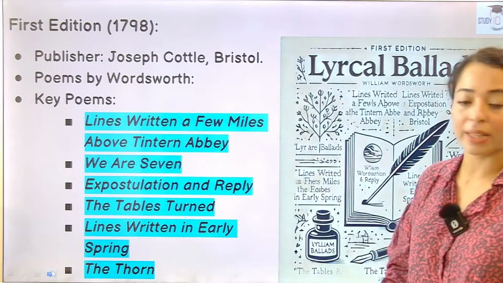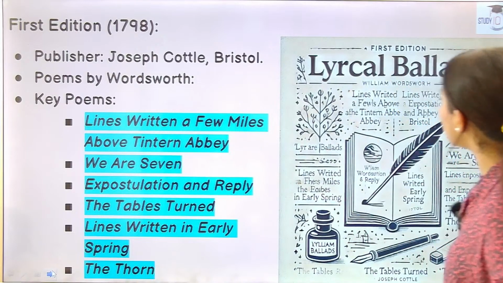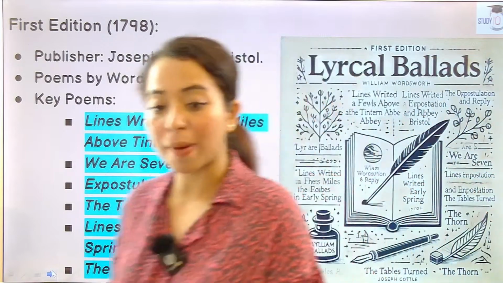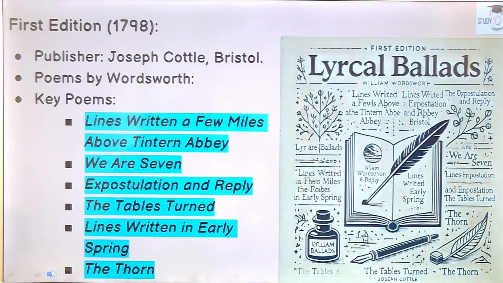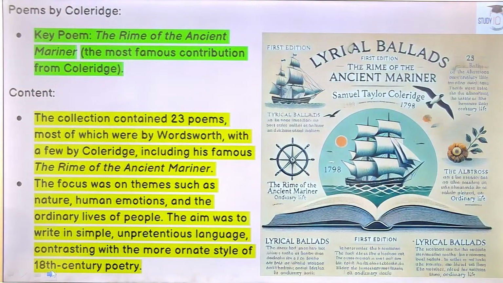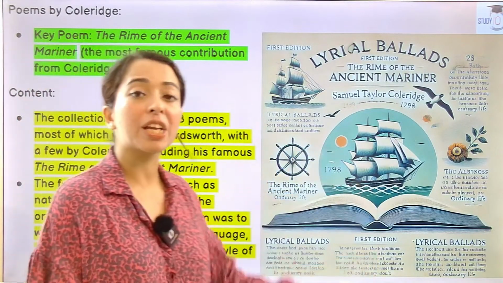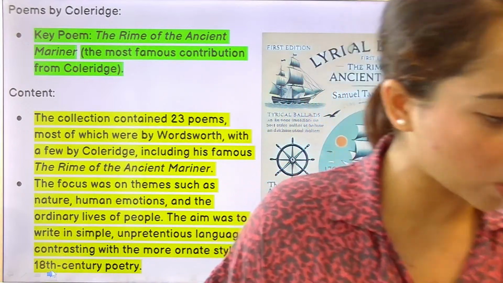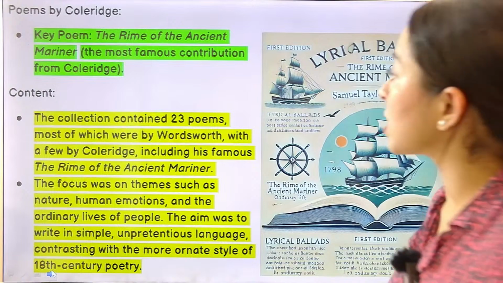Now we will look at Coleridge's work. And you can see the first edition, so simple and bland, and that was the first edition by Wordsworth. Second was poems by Coleridge. The most important poem that came was Coleridge's Rime of the Ancient Mariner, which we still read, it is in the syllabus, in the universities' syllabus. So this was something that was there.